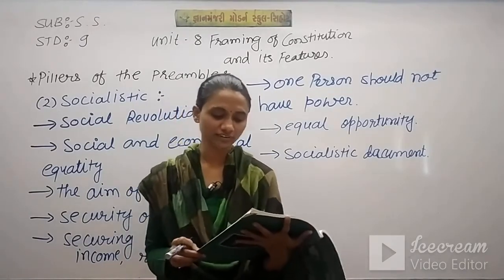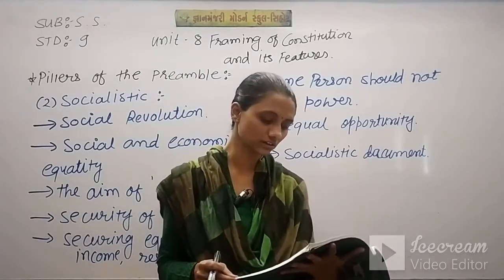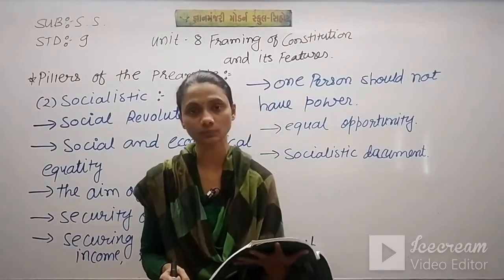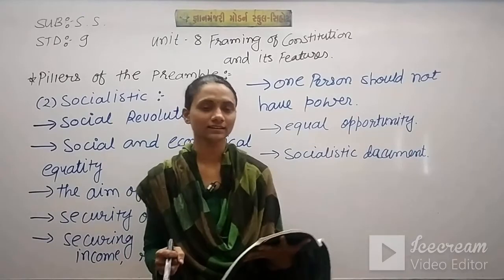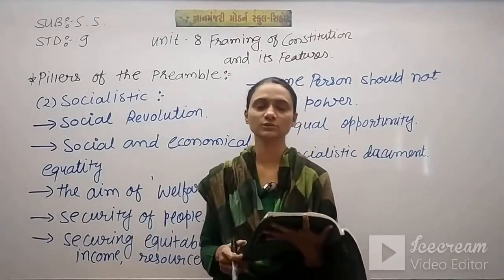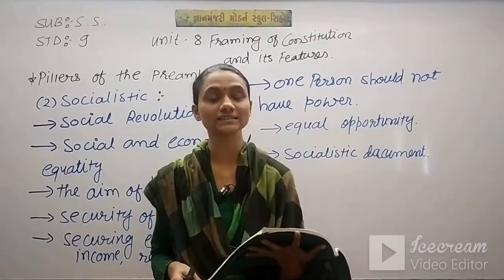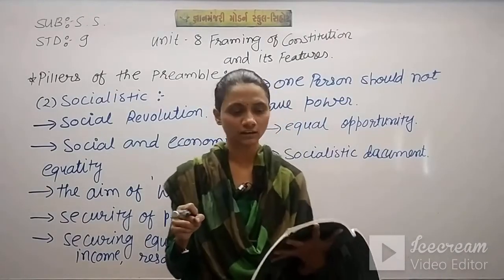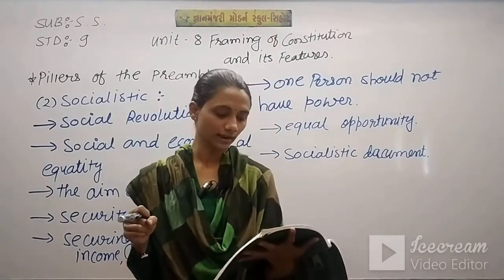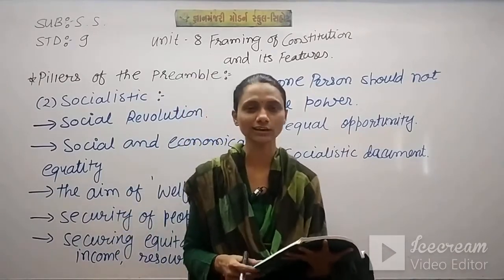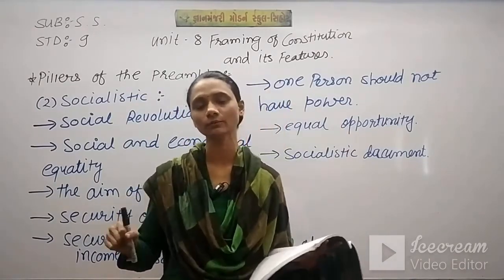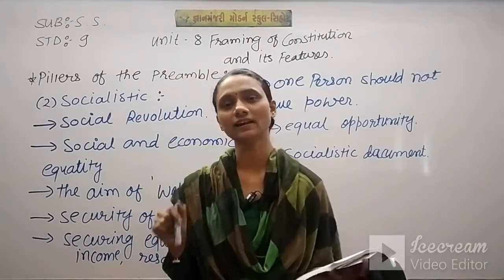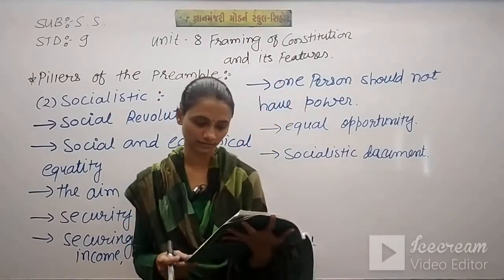It reflects the fact that India is committed to securing social, economic and political justice for all its people. In this preamble, socialistic means India is committed to each and every person of its country for their social, economic and political justice. Each and every person should get equal justice regardless of caste, creed, language, religion and other things.